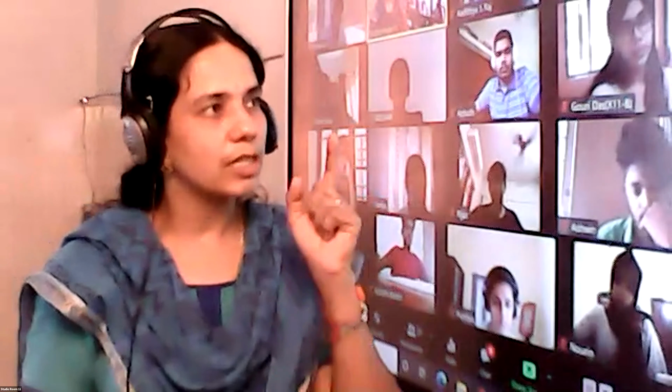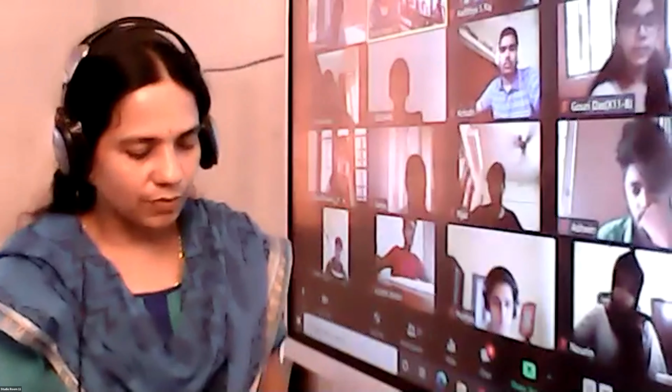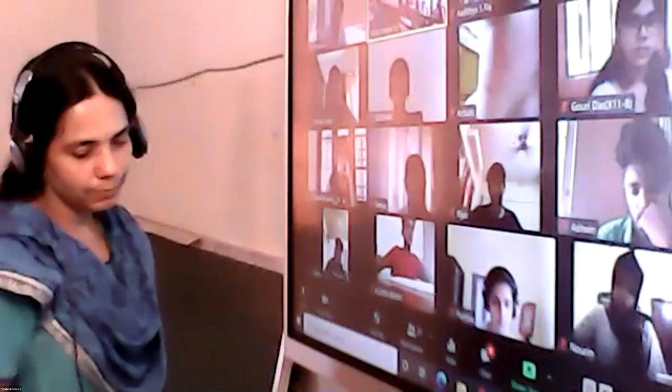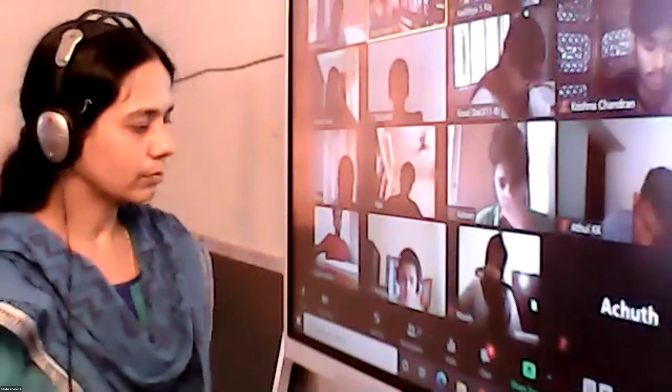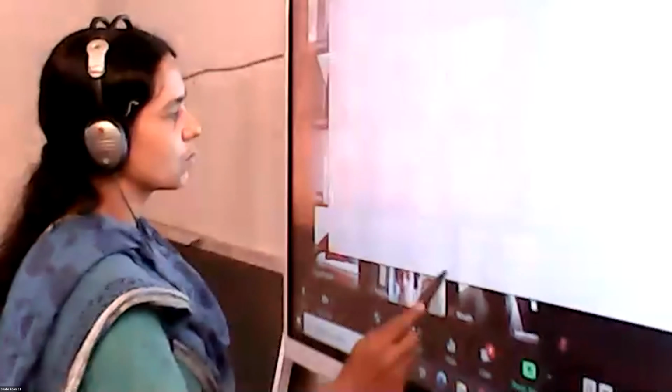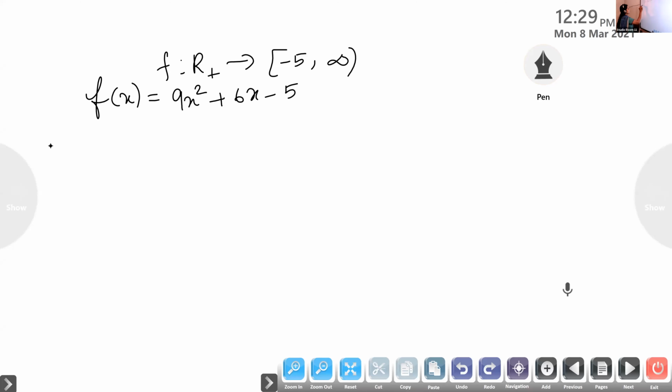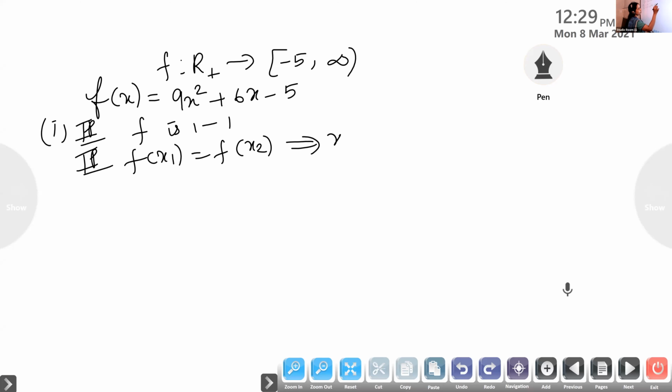So here also, look at the function. It is from R+ to [-5, infinity) given by f of x is 9x square plus 6x minus 5. You have to prove it is invertible. That means you have to prove it is 1-1 and onto, and we have to define the inverse. The first thing I'm going to prove is f is 1-1. To prove f is 1-1, we prove f of x1 equal to f of x2 implies x1 equal to x2.